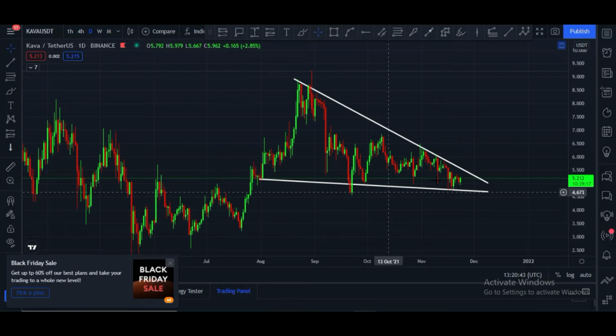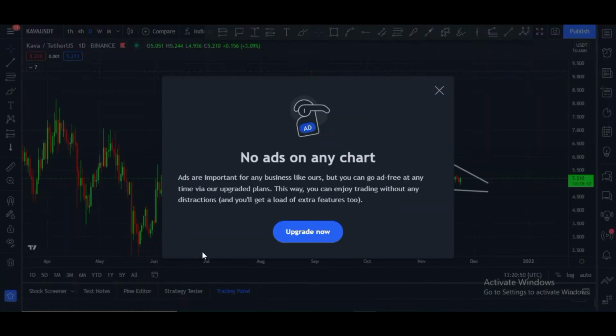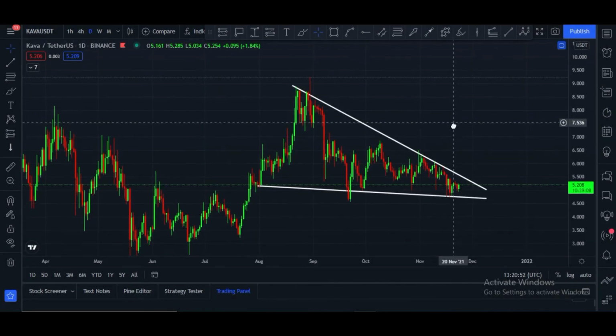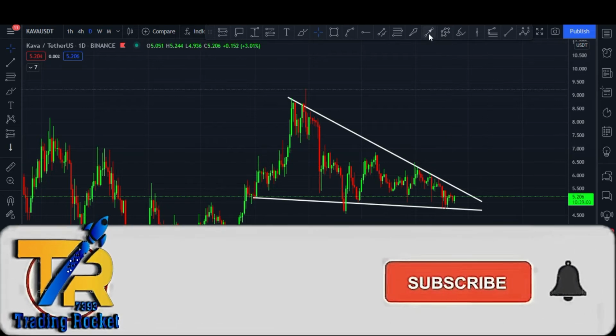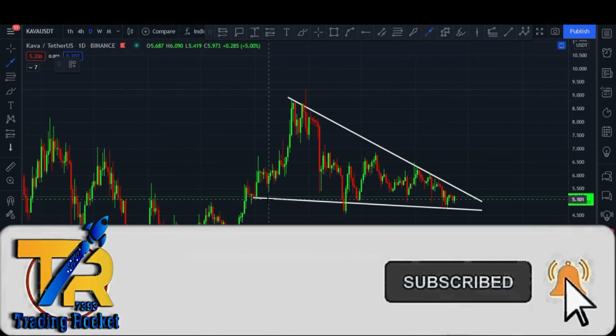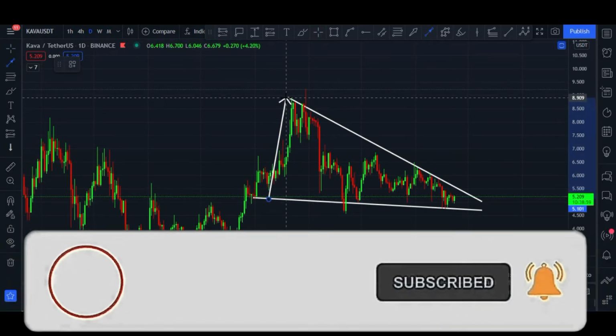And let me show you my second chart, which is the Kava USDT pair daily chart, and it is the Binance chart. Here you can see Kava is in this descending wedge, you can say falling wedge, and this triangle. Let me show you the targets of this.